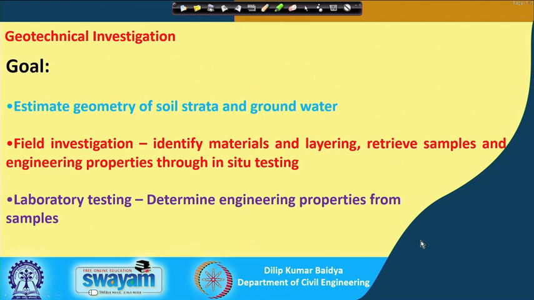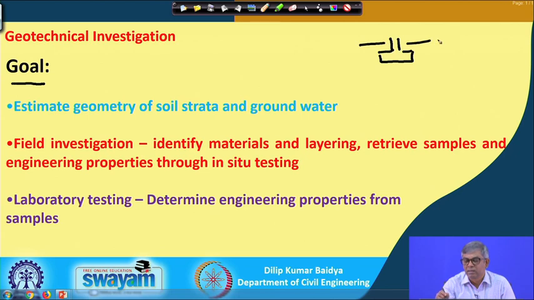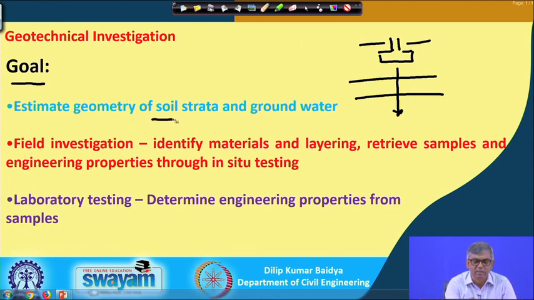You can see that for geotechnical investigation you need to know what our goal or objective is. That objective is to estimate the geometry of soil strata and groundwater. If there is a footing here, whether the soil is homogeneous infinitely or whether it is layered, the number of layers, or whether the soil parameters vary with depth, all those variations you have to know.